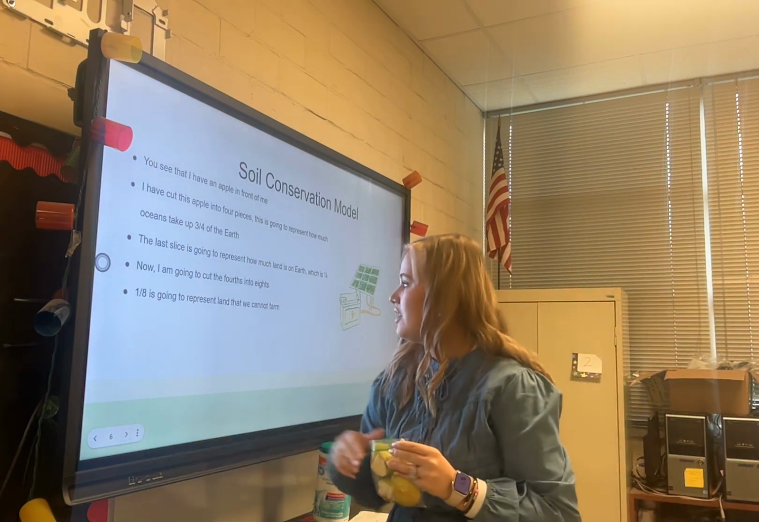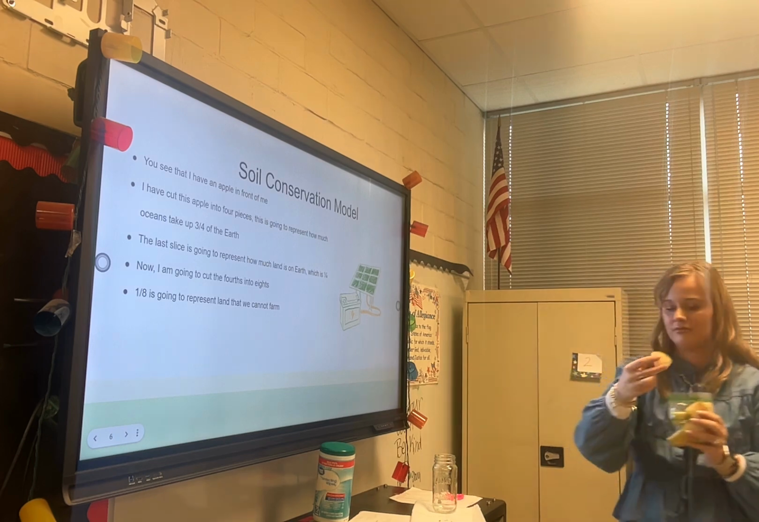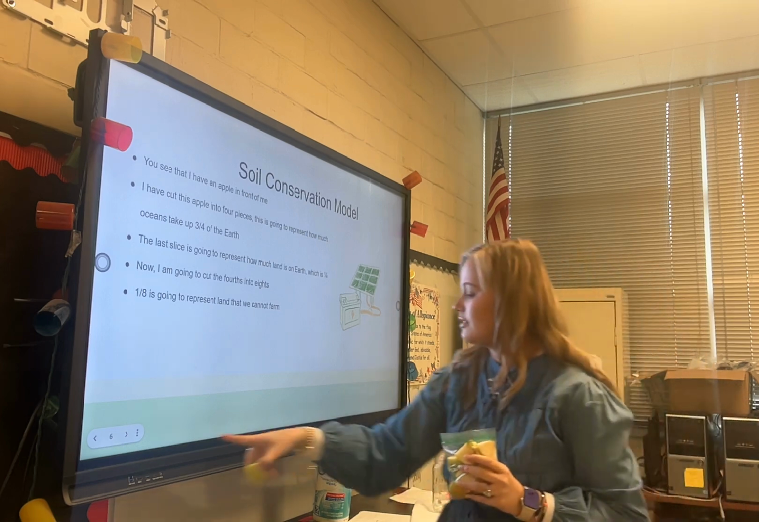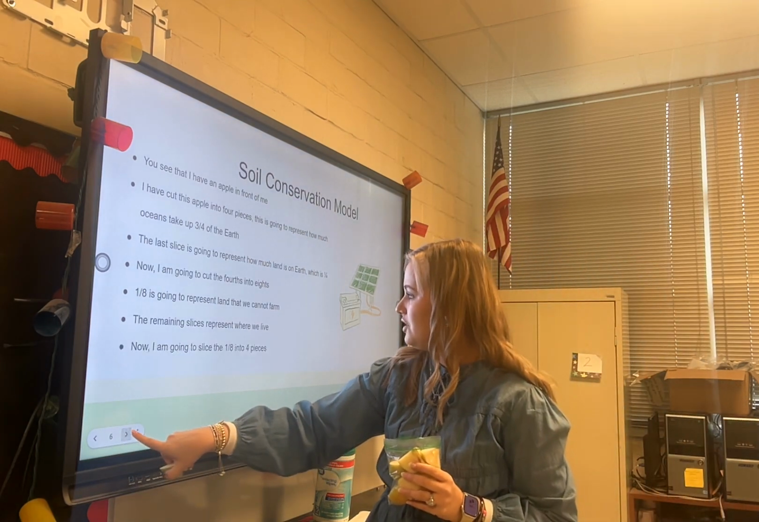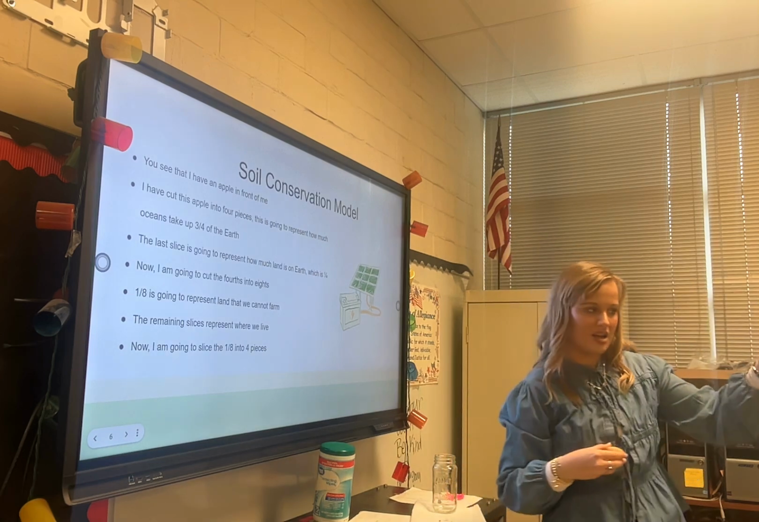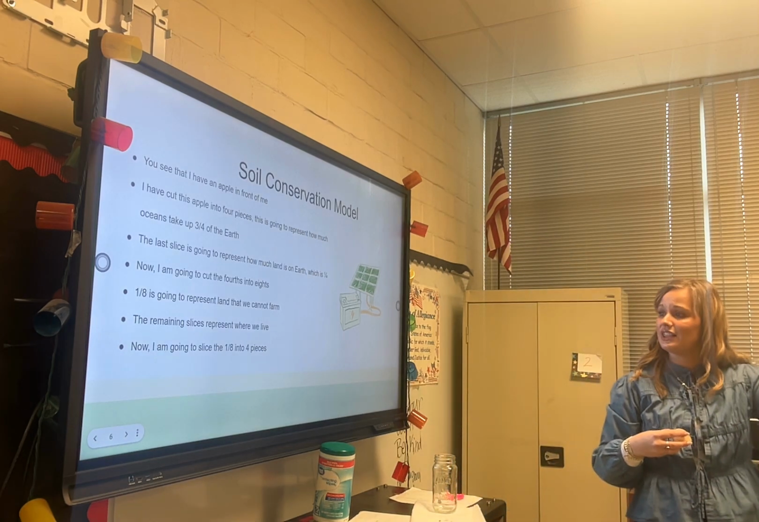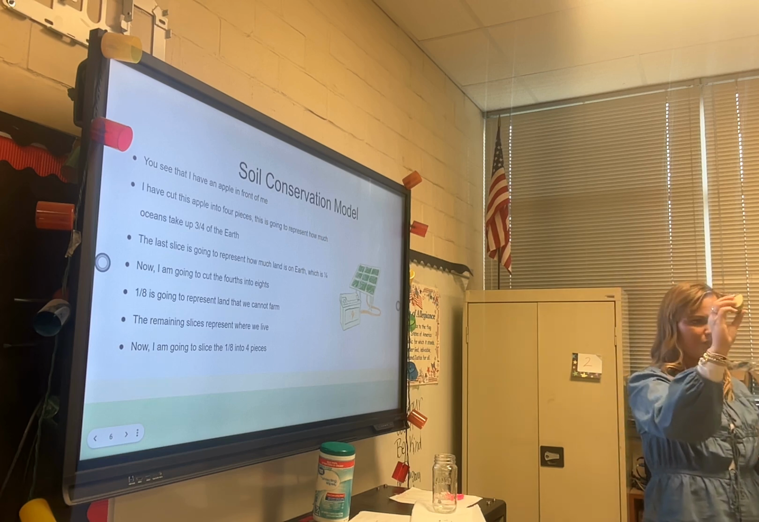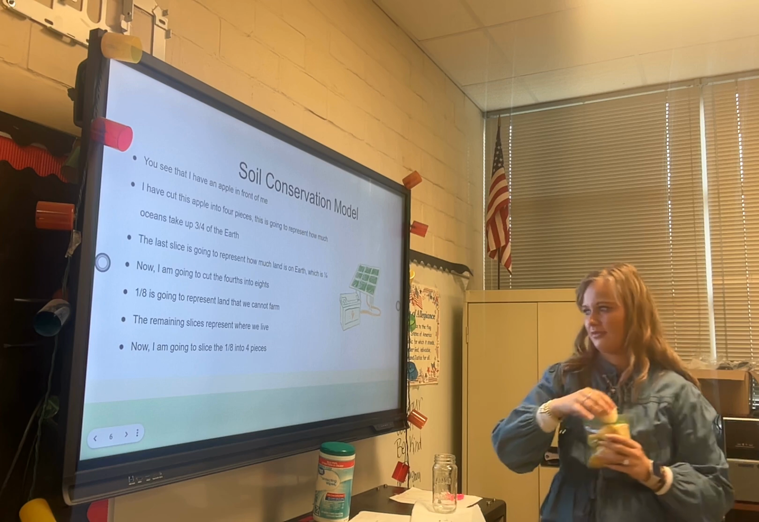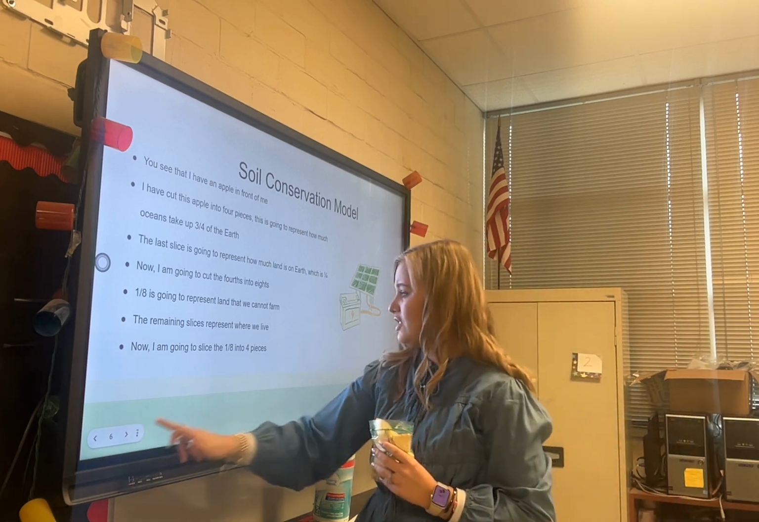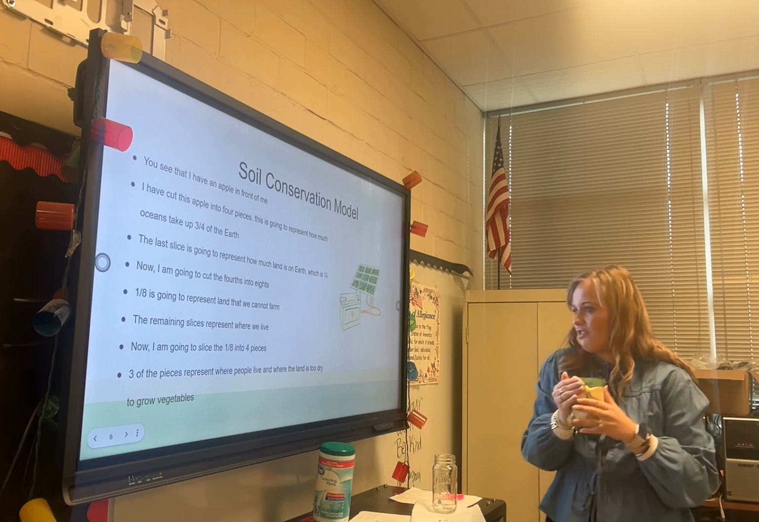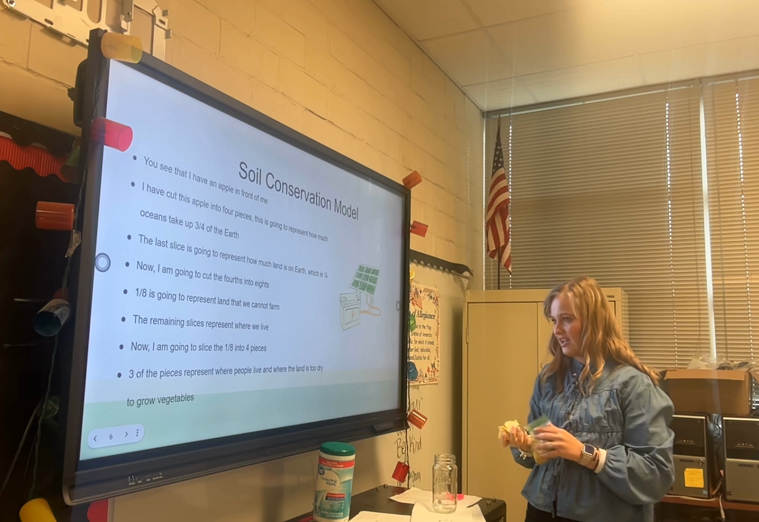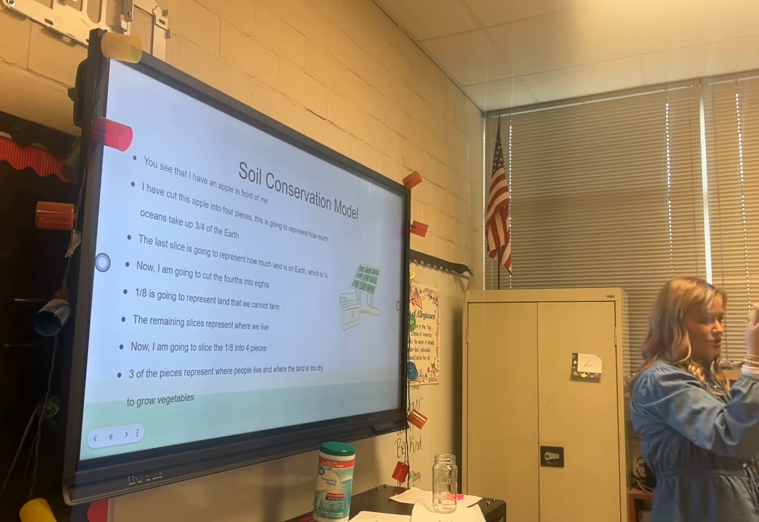So 1/8, this right here, is going to represent the land that we cannot farm. The remaining slices, y'all see all the other slices? It's going to represent the land that we live on. So this little 1/8 is going to represent the land we cannot live on and we cannot farm. If I cut the 1/8 into smaller pieces, which is what I have right here, these 3 are going to represent land that is too dry for us to grow vegetables.